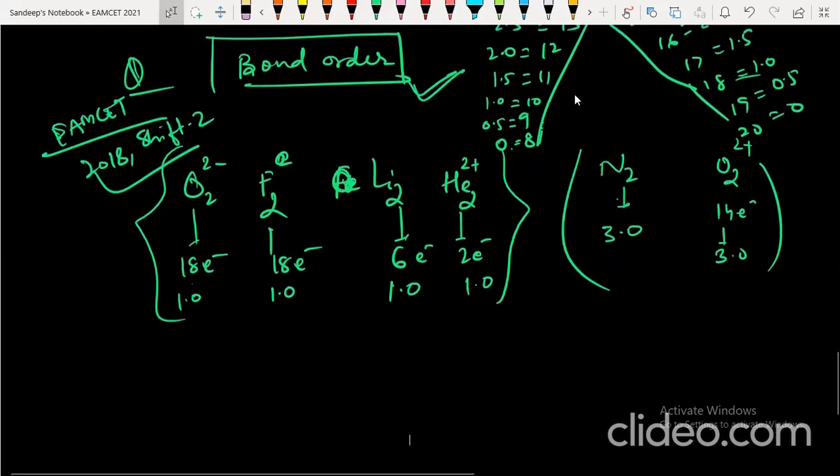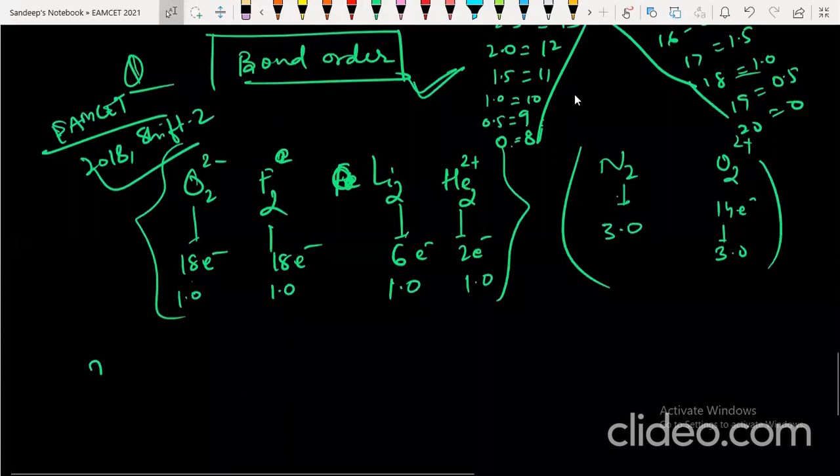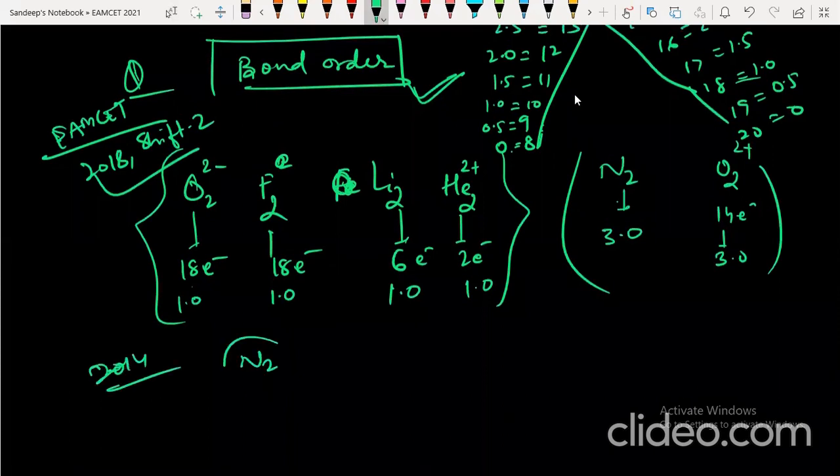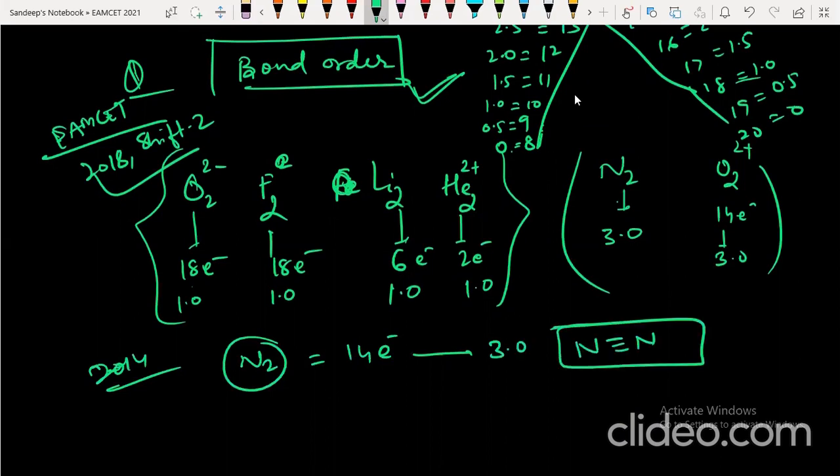Like in 2014, MSET asked the question on bond order of N2. So simple, 14 electrons, it has 3 bond order. So nitrogen has a triple bond. So this was 2014, 14 electrons, 3 bond order. Very simple question there.